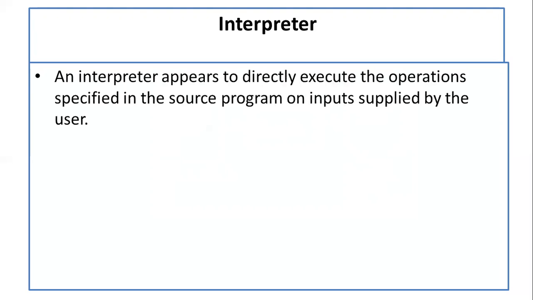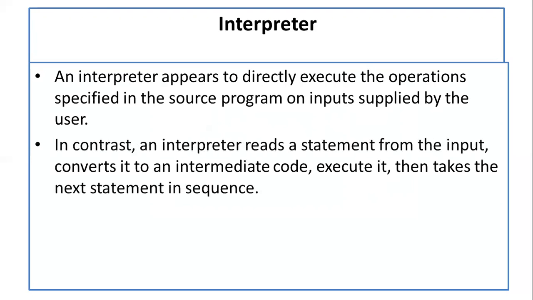An interpreter appears to directly execute the operation specified in the source program on input supplied by the user. So what does it mean? Whatever the input supplied by the user, the interpreter will interpret or execute the operation in the particular format. In contrast, an interpreter reads a statement from the input, converts it to an intermediate code, executes it, then takes the next statement. Now, what does it mean? What is the meaning of these two paragraphs?